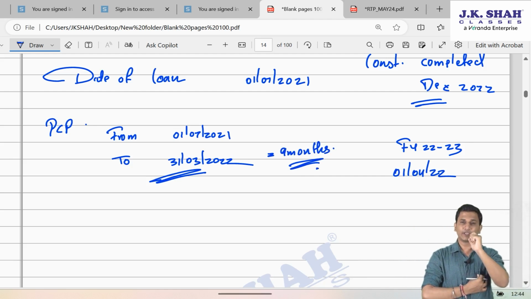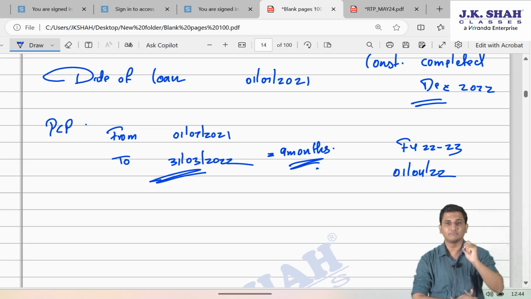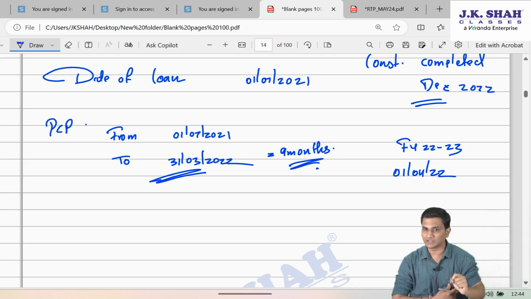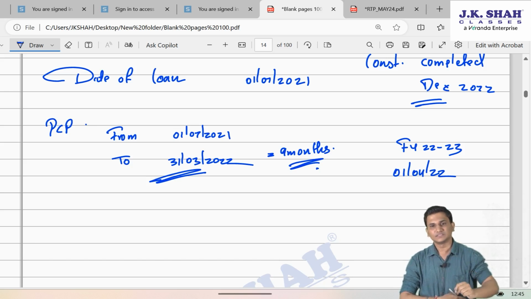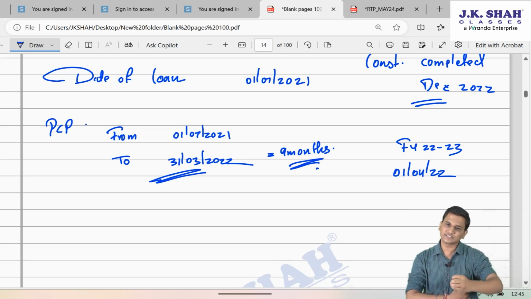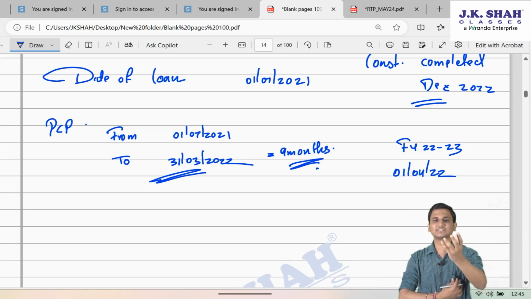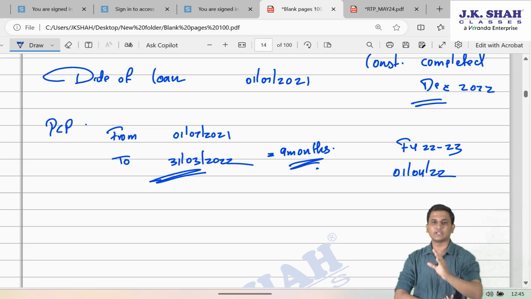Sir, even though April to December 22 was also an under construction period, but still, remember friends, the year in which construction gets completed, it doesn't matter on which date it gets completed. Since it gets completed in 22-23, sir, property has come into existence. If property has come into existence, entire interest of 22-23 will be allowed in 22-23 itself.